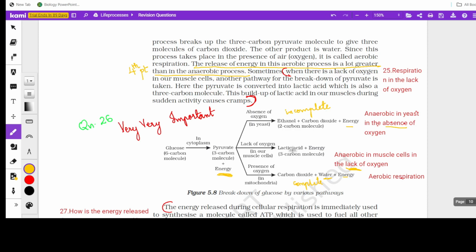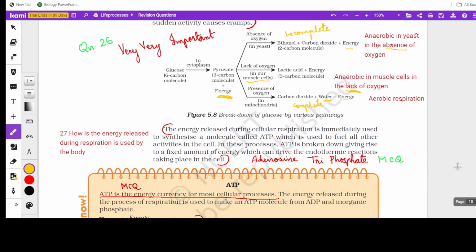So the products are lactic acid and energy. The site of occurrence is muscle cells. And here lactic acid is a 3 carbon compound, and since it's an acid, its accumulation causes cramps, and these cramps can be relieved by massaging with hot water. That hot water massage will improve our blood circulation, and when there is more blood, there is more oxygen, so complete oxidation takes place and carbon dioxide is released later. Okay, that's how the muscle pain is relieved.